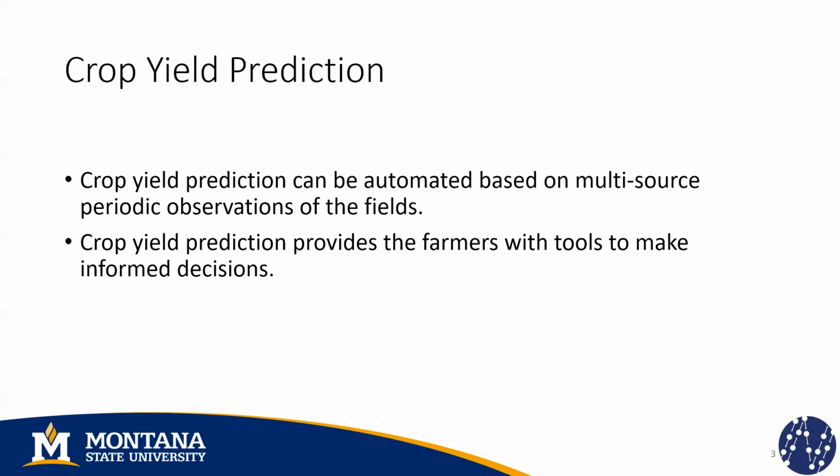In this work, we're going to focus on the crop yield prediction problem, which is one of the main tasks in precision ag. This problem can be automated based on multi-source periodic observations of the fields, and that means that for a given field, we can collect data from previous years and train a model that tries to understand the behavior of this specific field under different conditions.